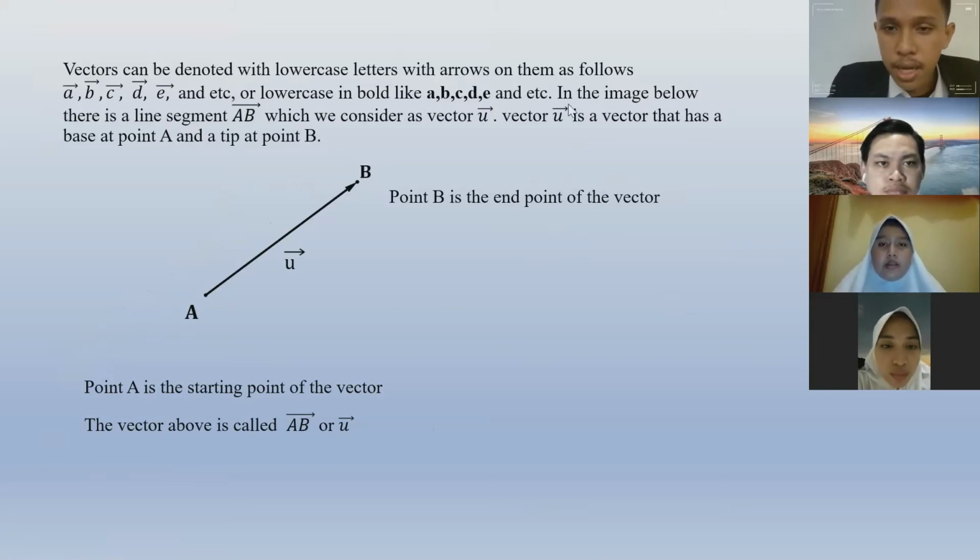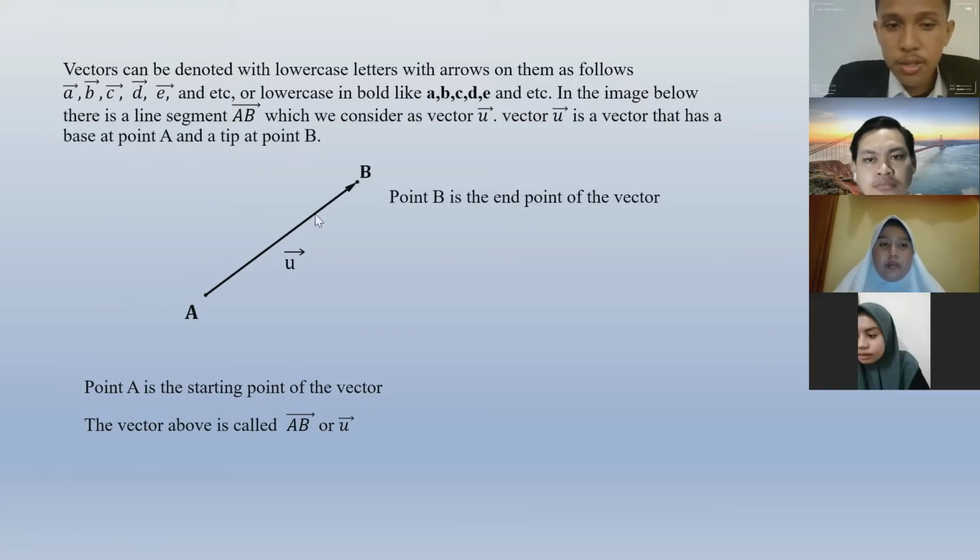In the image below, there is line segment AB, which we consider as factor u. Factor u is a factor that has a base at point A and the tip at point B. So this is factor AB. The point B is the end of the factor. So this is point B, and the point A is the starting point of the factor. This is point A. So the factor above is called factor AB or factor u.